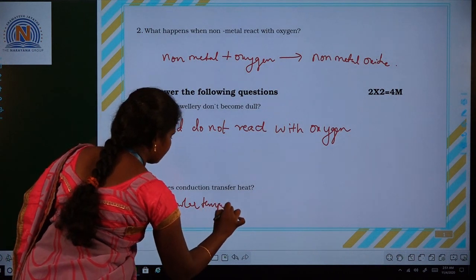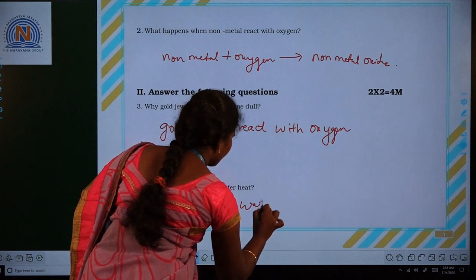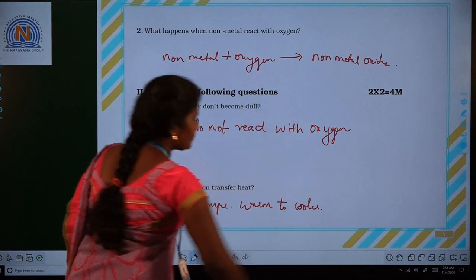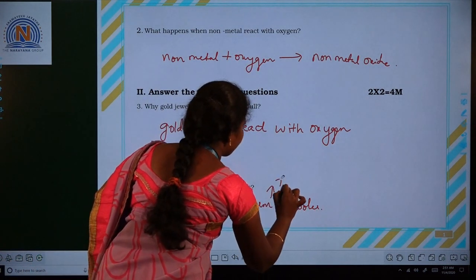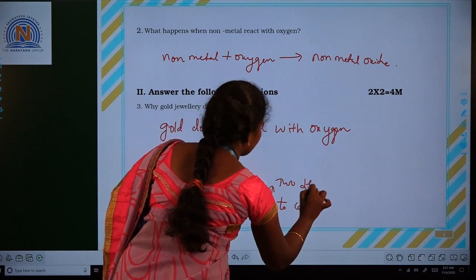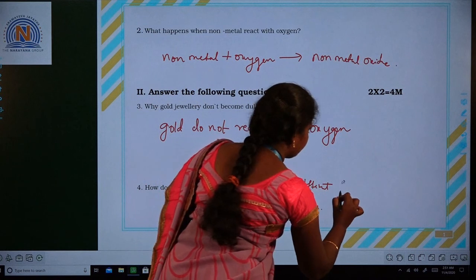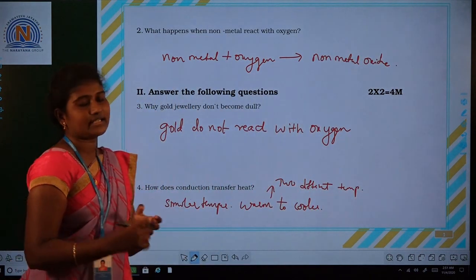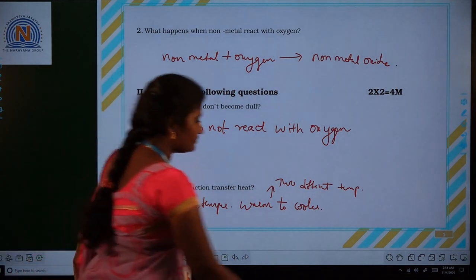So generally heat transfers from warmer to cooler. Here we are taking two objects having different temperatures. The heat is transferred until the two objects reach the same temperature. Let us see the fifth question.